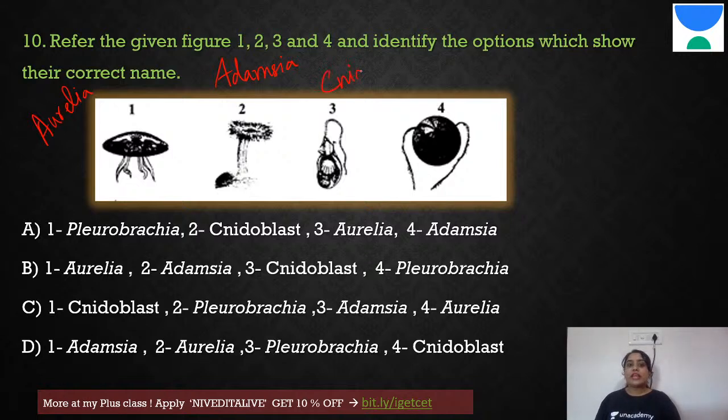Okay, so I will name it as cnidocyst or blast. And then finally here we have a ctenophoran, which is Pleurobrachia. So which is the option which marks it perfectly right? Yes, it is the B one. So therefore, that is the correct answer.